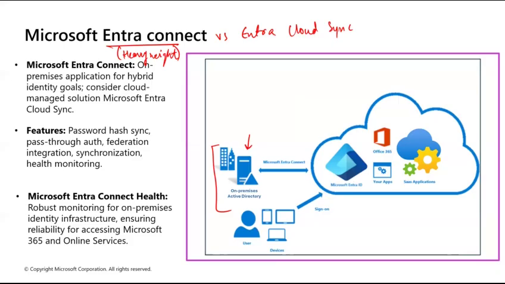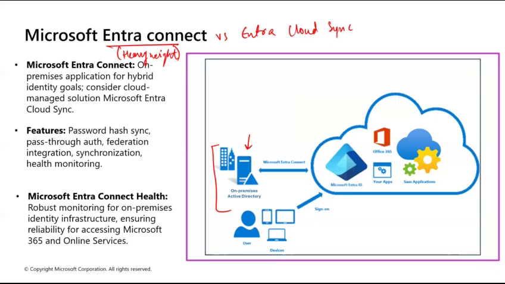When you need device writeback, you want to sync cloud joined devices back to your local AD. It supports massive groups up to 250,000 members. It follows something called pass-through authentication. I'll come to that. Okay. Then there is Entra Cloud Sync.